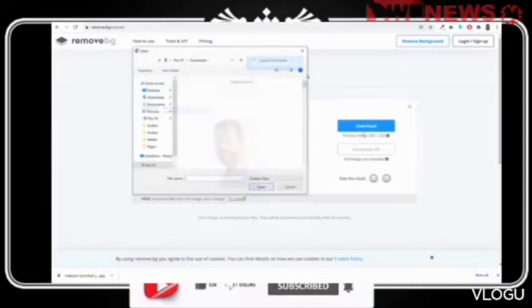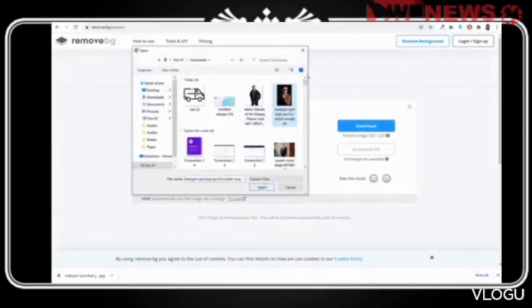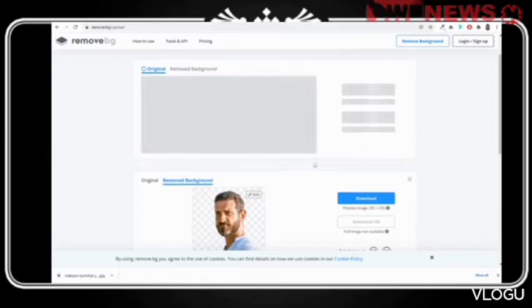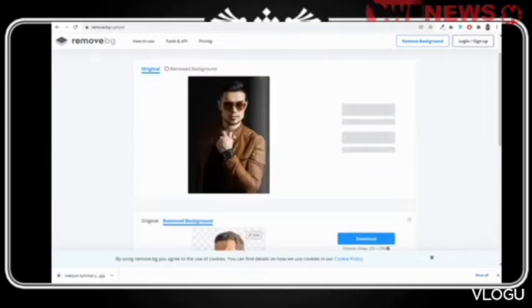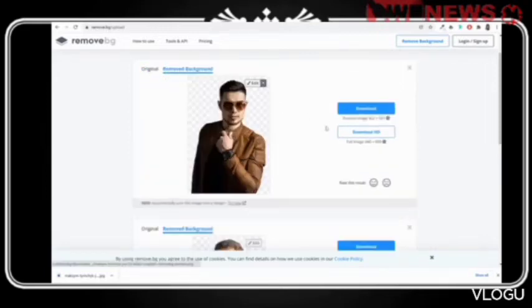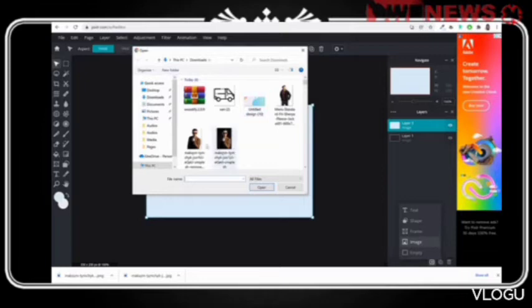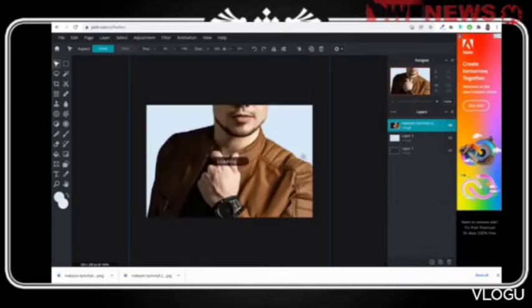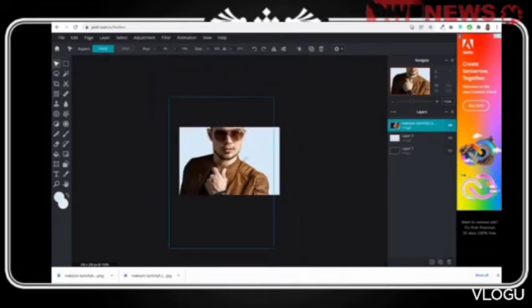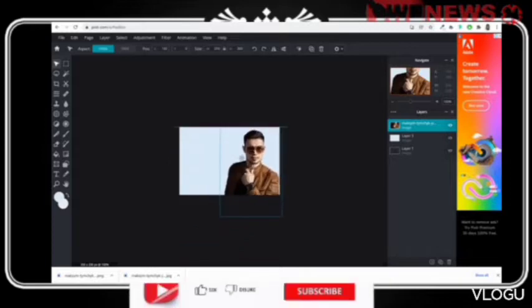So upload the file, select this page, select this file, click on open, and this will remove the background. And now as you can see, we have this thing. This is a pretty big image. We can download this. And now let's import the image over here. So add a new layer, click on image, and just select this new image, click on open. And after that, you can just resize it and you have your image like this.